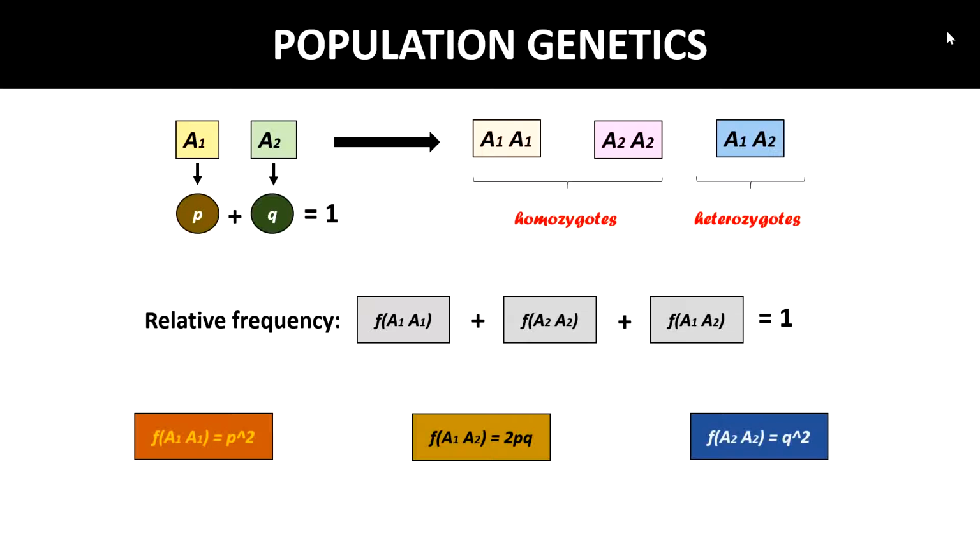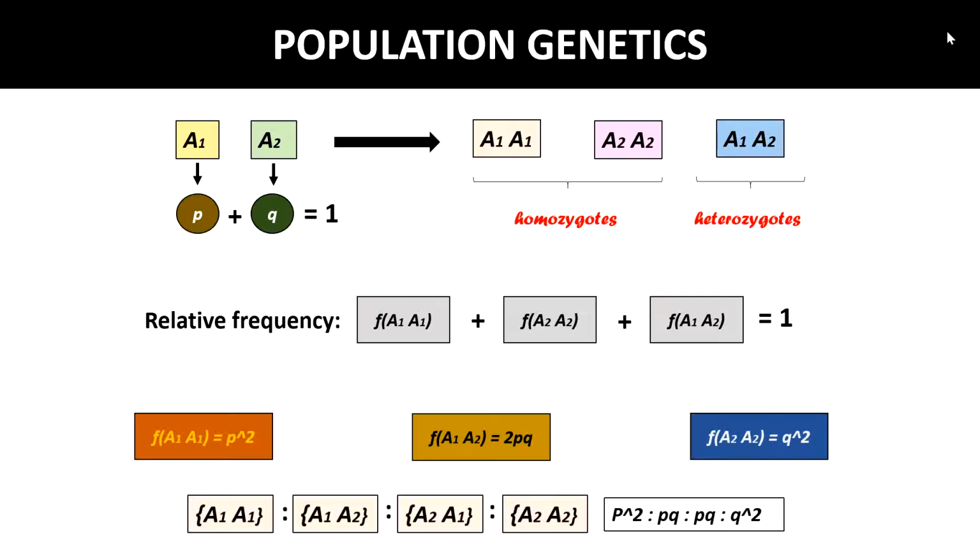So the relative frequencies of these A and B alleles in the gamete pool will be the same as in the parental population. So, given that the gamete pool is very large, if we pick pairs of gametes from the pool at random, we will get ordered genotype pairs like A1 A1, A1 A2, A2 A1, A2 A2. These 4 genotypes are in the p squared : pq : pq : q squared ratio. This is the particular ratio.